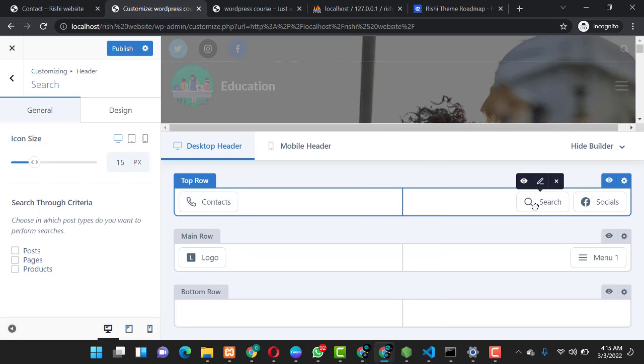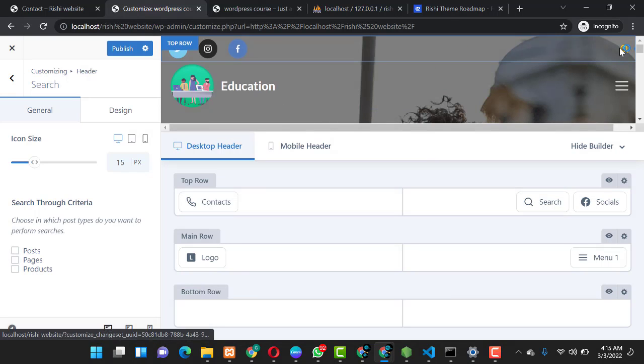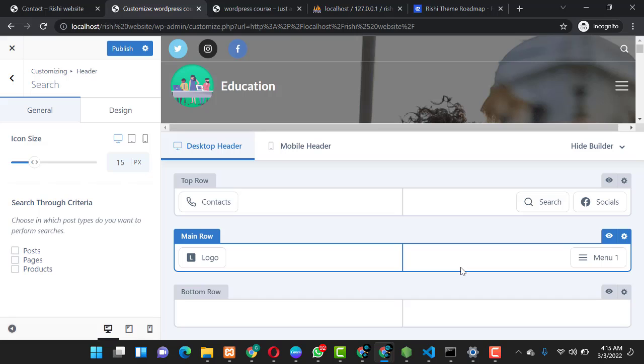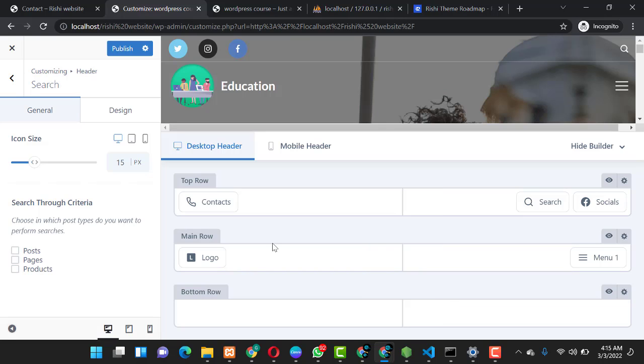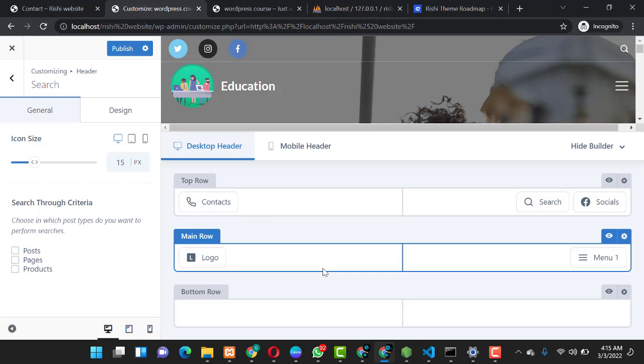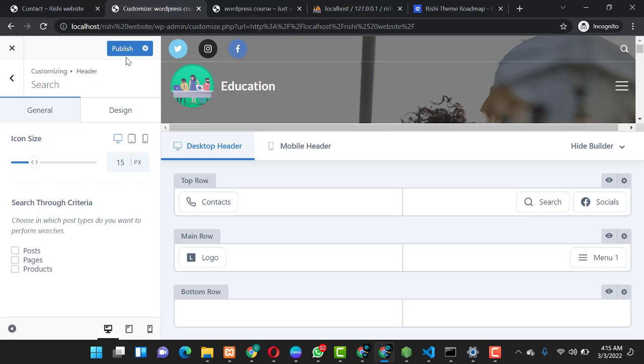So everything being equal, the search will be removed, and you have everything working. You can interchange the logo and do anything you want to do. You can add any other stuff you want to add over here. So when you are done, you publish.